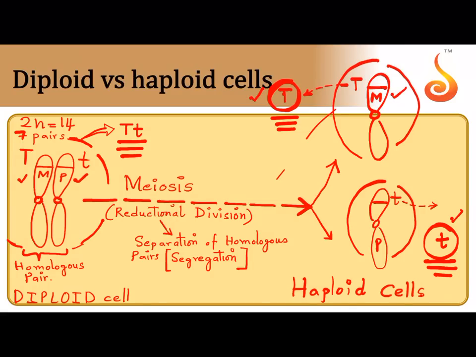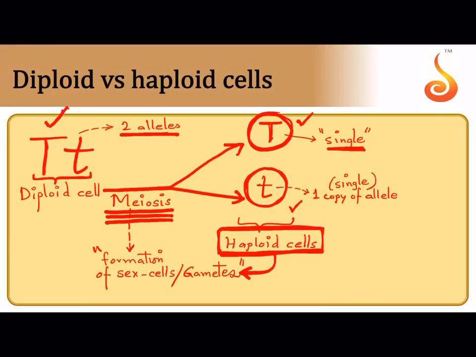Okay? Like I showed here in the diploid cell, both maternal and paternal are there, but in a haploid cell, maternal is alone, and in one of the other haploid cells, paternal is alone. The homologous pairs have now become single. So alleles also become single. Here the allele is paired with capital T and small t over here, but here it's either capital T or it is small t. Okay.